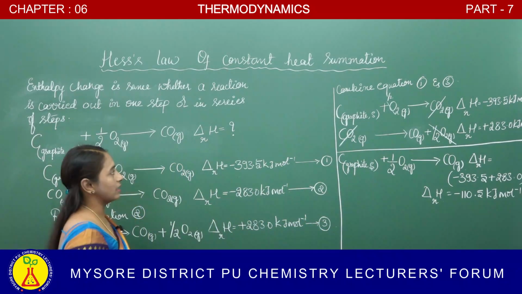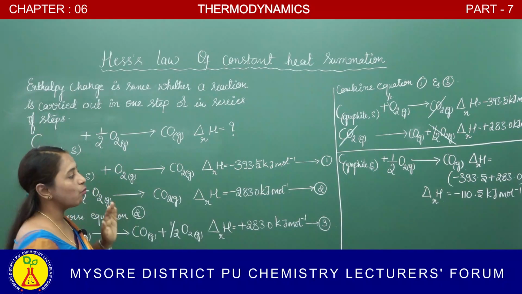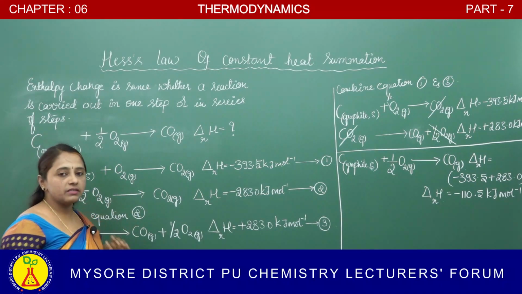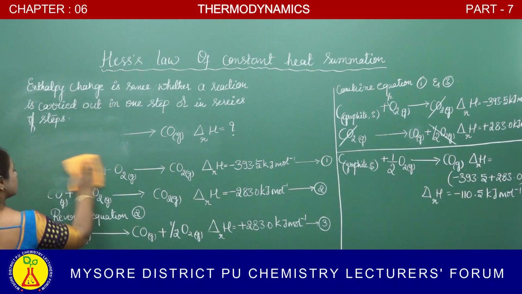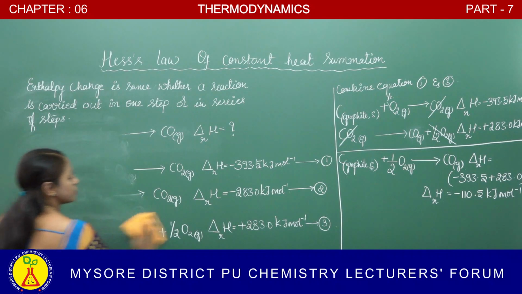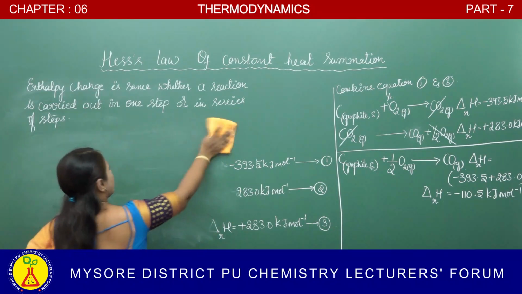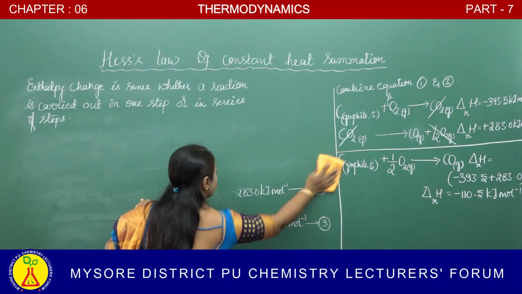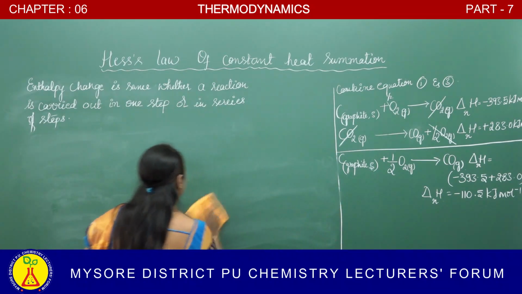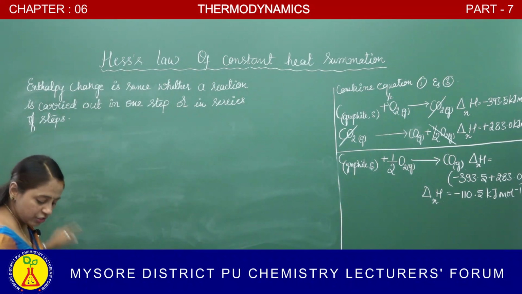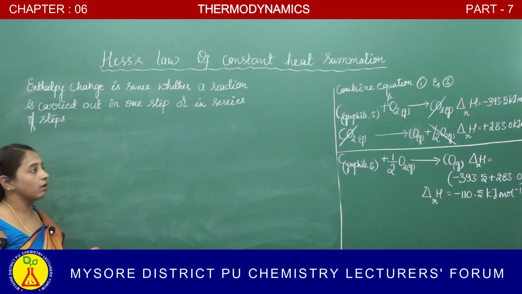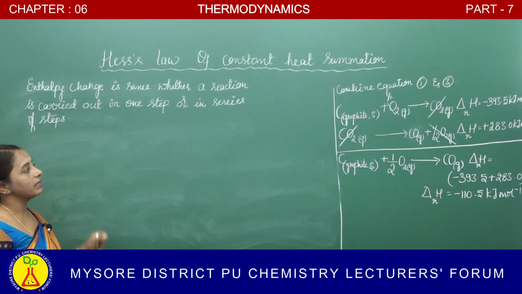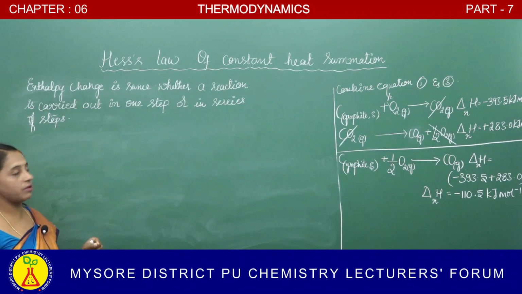Okay, similarly, let us consider one more reaction, that is carbon changes into carbon dioxide. Let us apply this statement now. What is that statement of Hess's law? Enthalpy change is same whether a reaction is carried out in one step or in a series of steps.